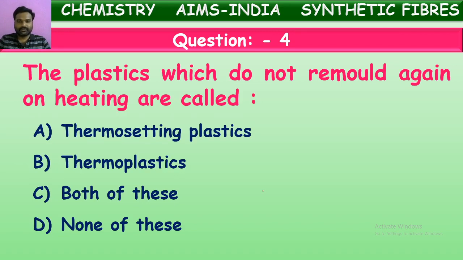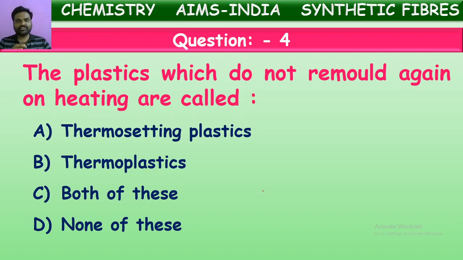Are they both? Yes, while studying about the classification of plastics, we told there that based upon the recyclability and remoldability, these plastics are categorized into two types. One is thermoplastics, the second one is thermosets or thermosetting plastics. So out of these, the plastics which can be remolded, which can be reshaped, which will melt on heating, and after melting can be reshaped again on cooling, those plastics are said to be thermoplastics.